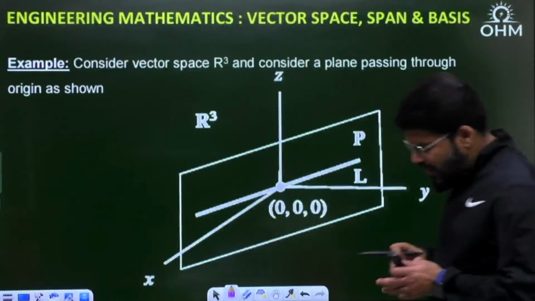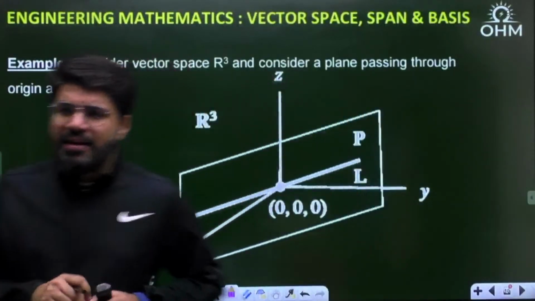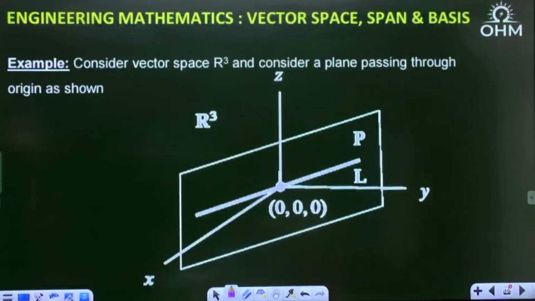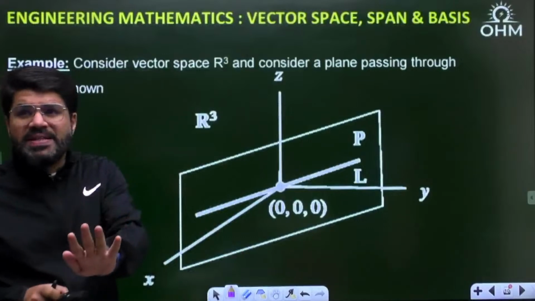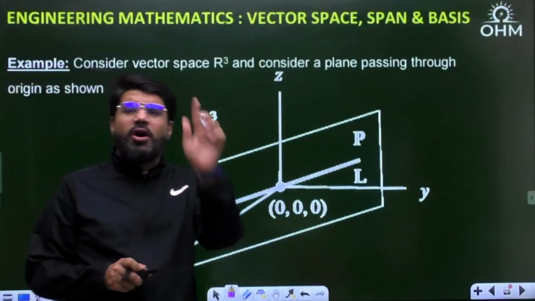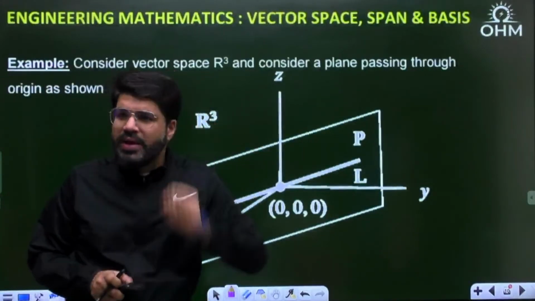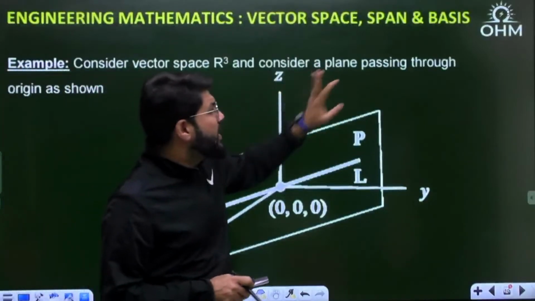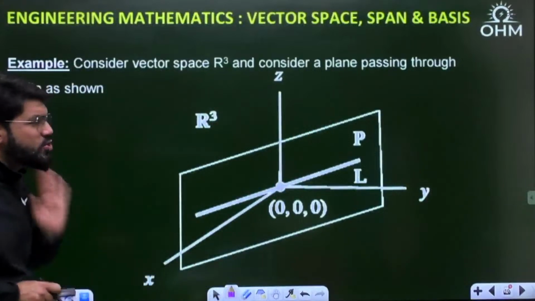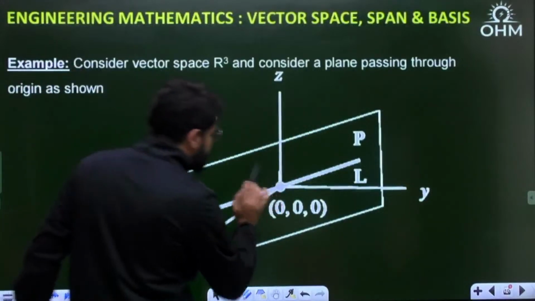Now let's understand another example. You have to consider a vector space R3. So what is the vector space R3? It is a collection of all the real vectors of size 3 cross 1. Clear? Of the size 3 cross 1. And now consider a plane which is passing through the origin, as shown. So I have taken a plane which passes through the origin.